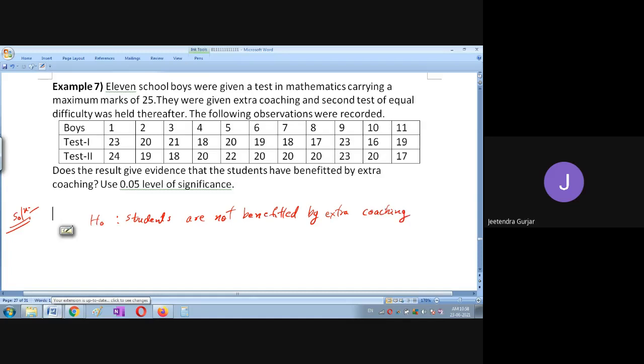Okay, friends. So now we just see first. So there is test 1 and test 2. So we have 11 boys. So first we'll find the data here. So the data will be what? Difference between these two.